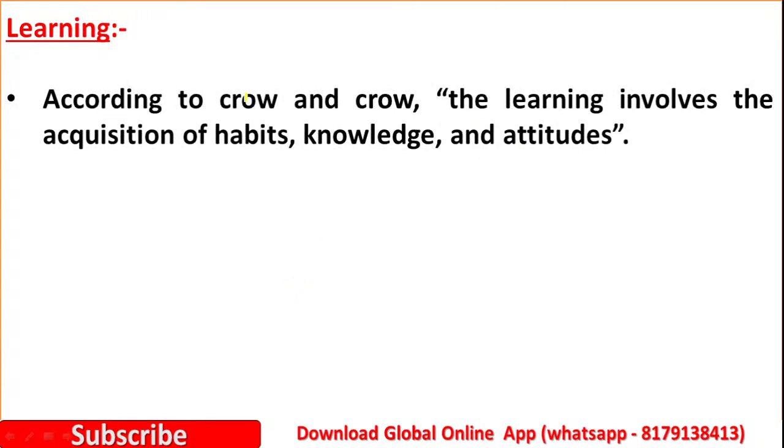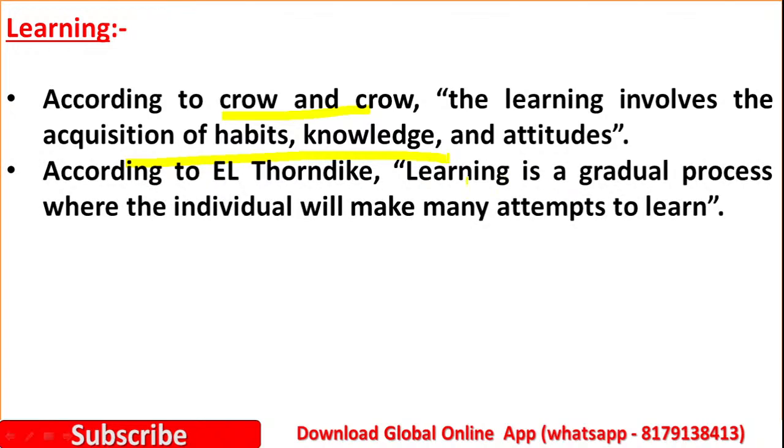Next let us see learning. Learning means, as you all know, according to Crow, learning involves the acquisition of habits, knowledge and attitudes. So learning means getting more and more knowledge, inculcating some good habits, inculcating some attitudes. It is known as learning. According to E.L. Thorndike, learning is a gradual process where the individual will make many attempts to learn.